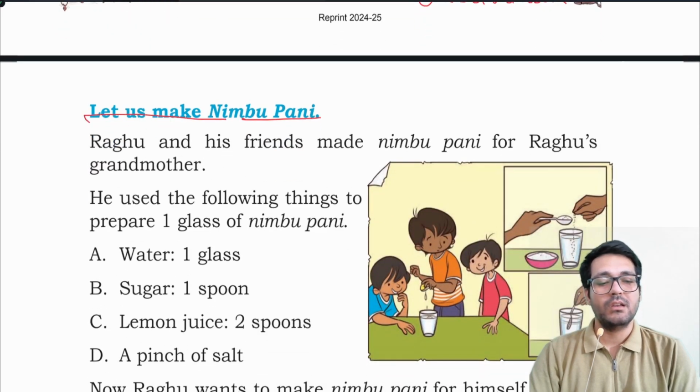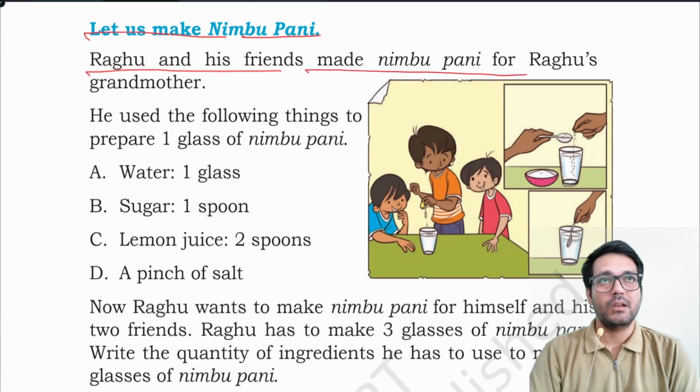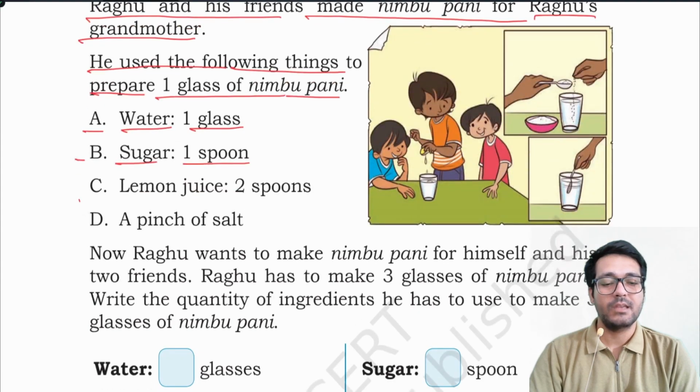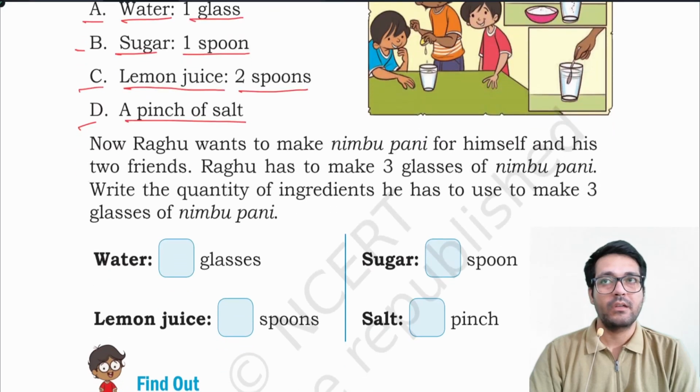Let us make Nibu Pani. Raghu and his friends made Nibu Pani for Raghu's grandmother. He used the following things to prepare 1 glass of Nibu Pani. A. Water, 1 glass. B. Sugar, 1 spoon. C. Lemon juice, 2 spoons. D. A pinch of salt.